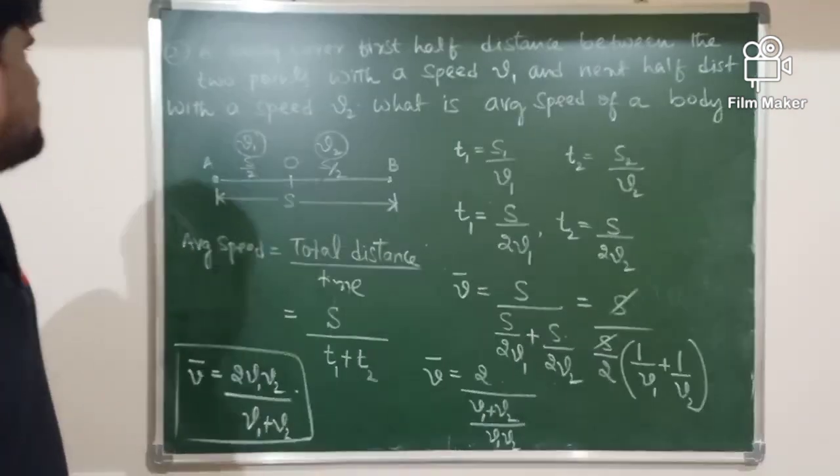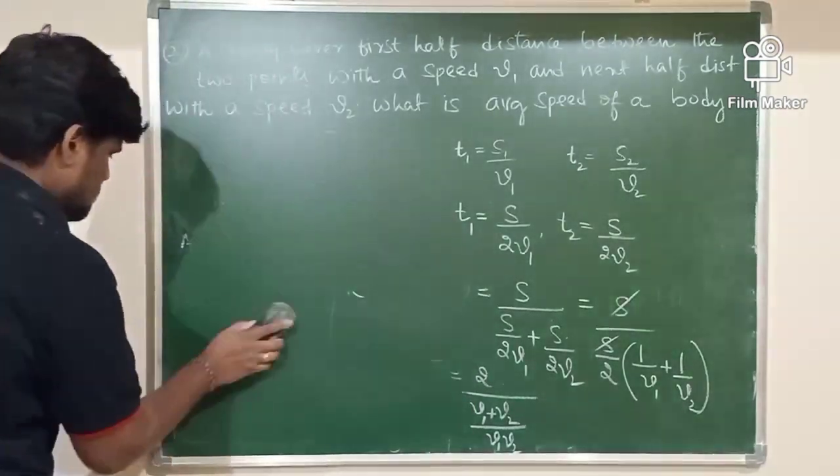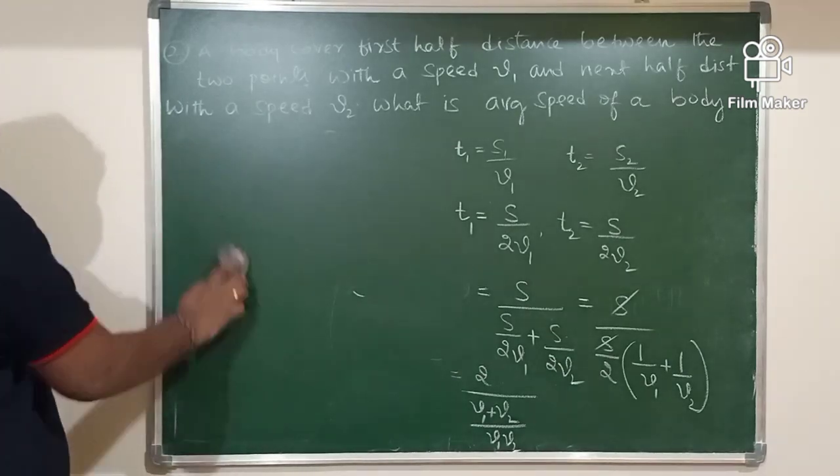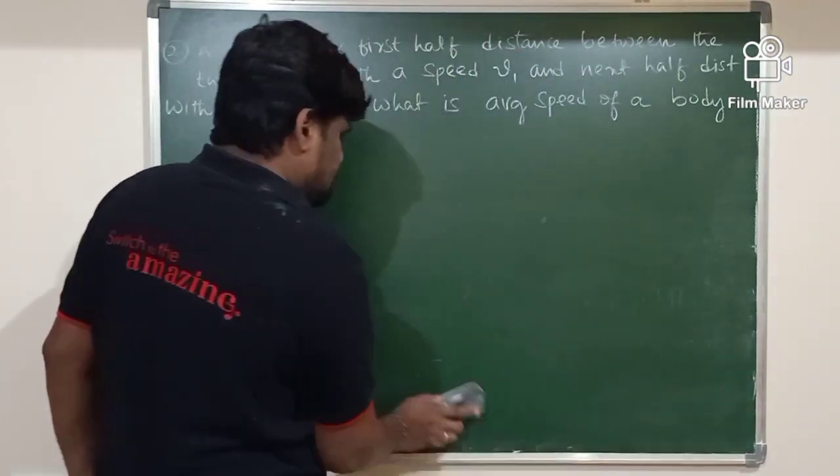I will take one more situation here. Let me take one more situation for calculating the average speed.